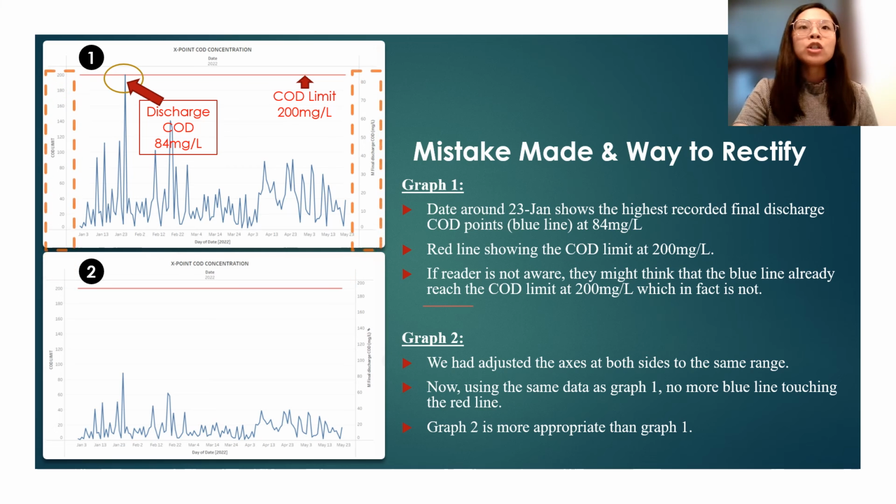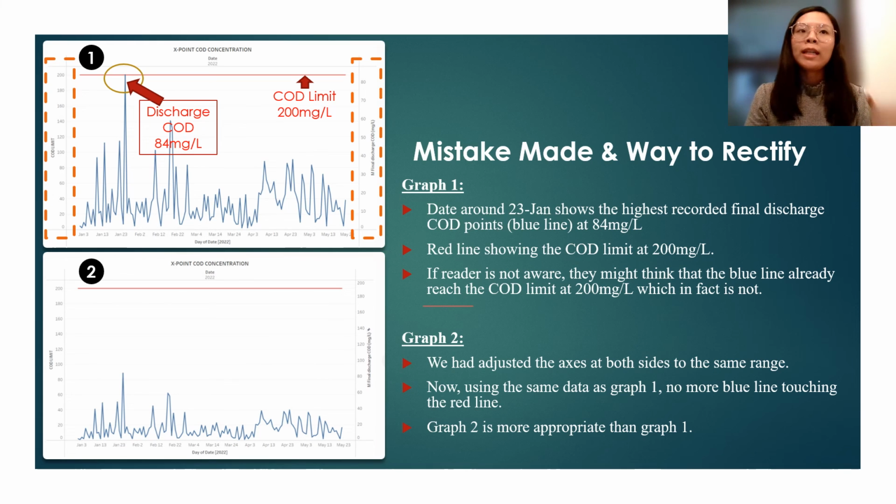So we found out that it's actually because the ranges we used on the two axes are different. On the left-hand side, we are using a maximum range of 200, while on the right-hand side, we are using a maximum range of 80. Therefore, when we change the maximum range of both axes to 200 mg per liter, we can see right now that no blue line touches the red line, which is actually giving us the correct result.